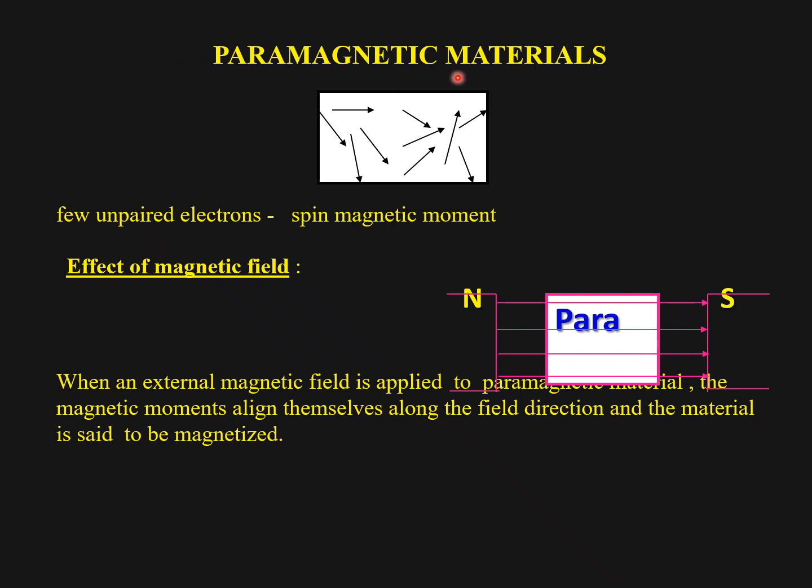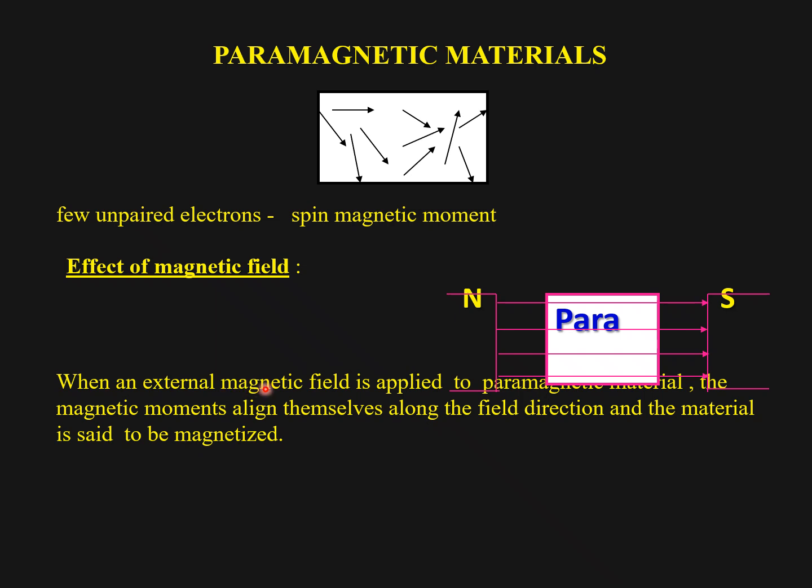Next we have paramagnetic materials. Here we have a few unpaired electrons, which results in a few spin magnetic moments in the absence of an external magnetic field. If we place a paramagnetic material in between two magnetic poles, because of the unpaired electrons, the magnetic field will be allowed or attracted.